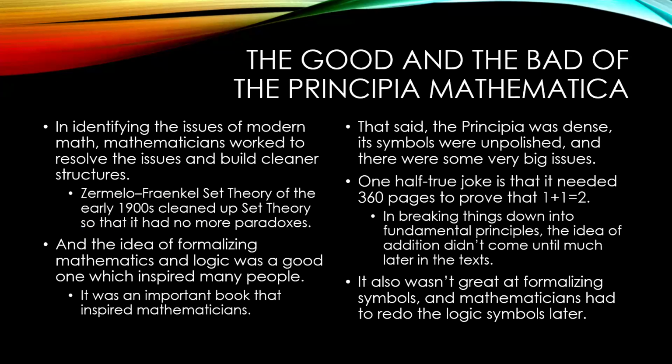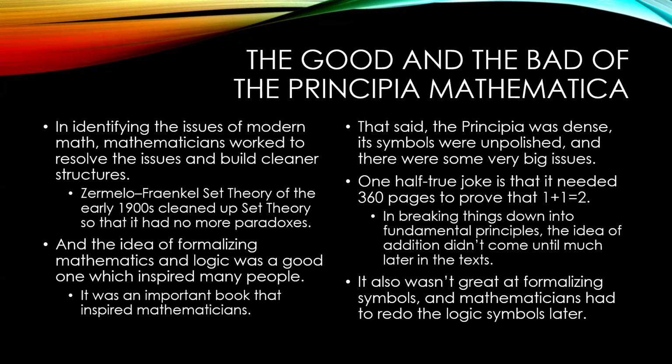They did their best. That's about all we can say. Let's talk about the good and the bad of the Principia Mathematica, this work that they spent decades working on. In identifying the issues of modern math, mathematicians worked to resolve the issues and build cleaner structures. That was something they did right. They said there is an issue here, and other mathematicians cleaned up the issue. The Zermelo-Fraenkel set theory that we use today, all of the set theory stuff that everything we have done in this entire lecture series is built upon, came out of this.